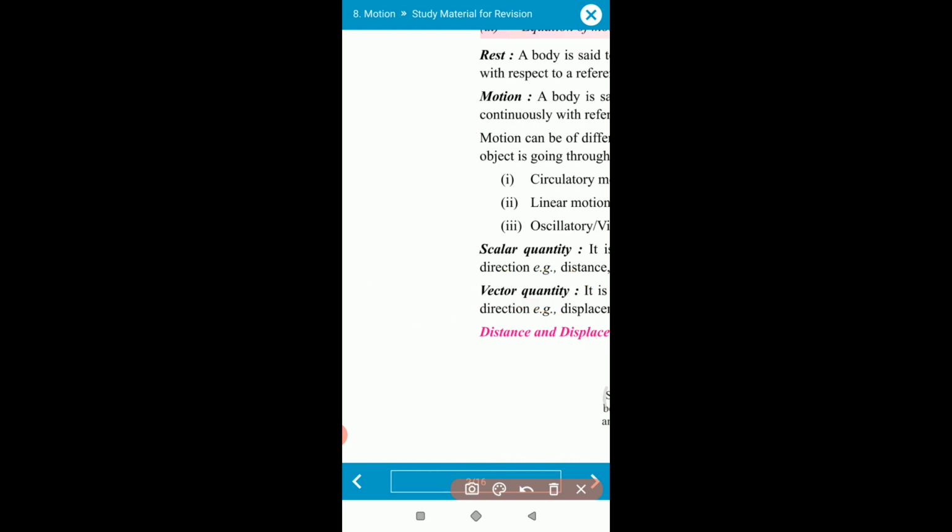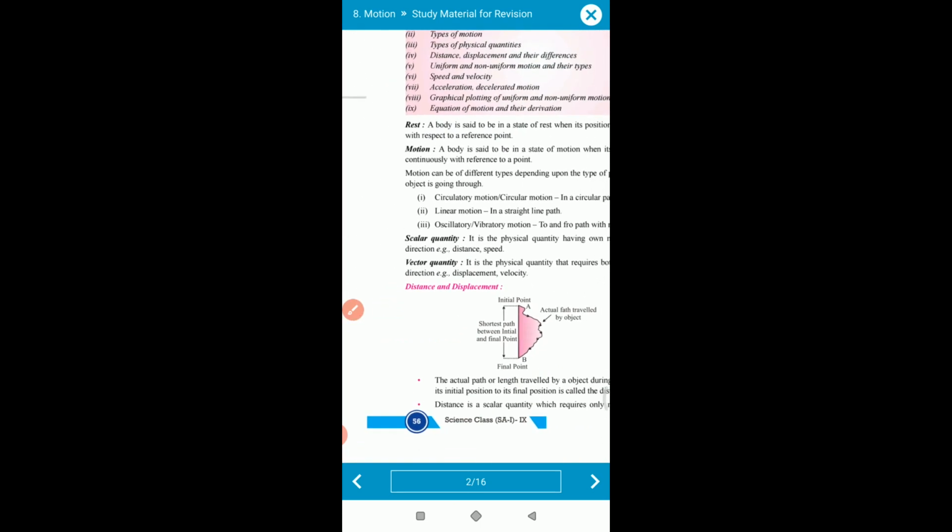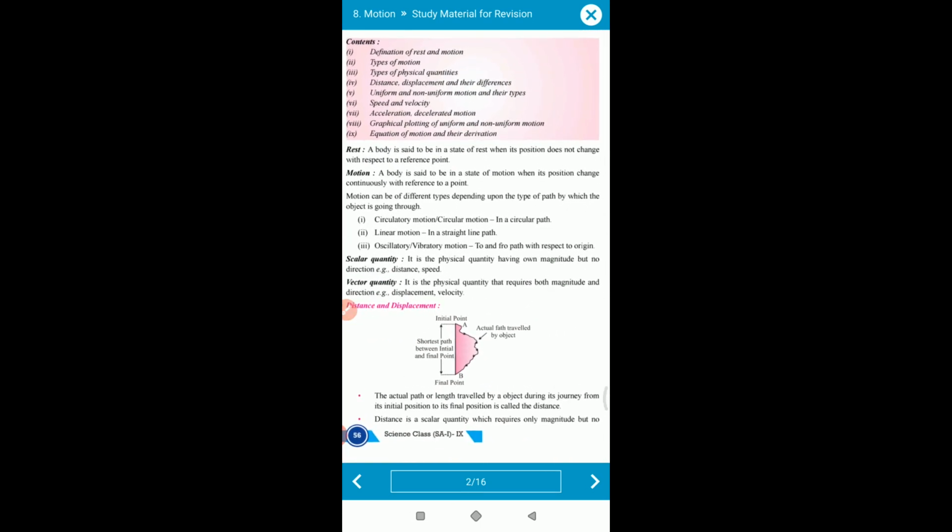Understood? So here are some examples related to scalar quantities and vector quantities. The physical quantity which has only magnitude but no direction, where only the value is required, is called a scalar quantity. For example, distance and speed. And what is a vector? Vector quantities are those which require both magnitude as well as direction. For example velocity and displacement. These quantities are called vector quantities.